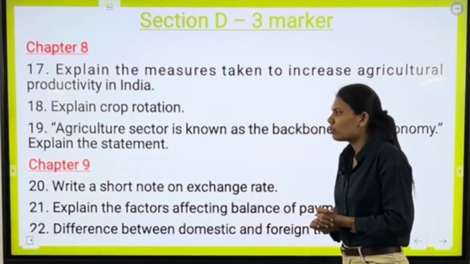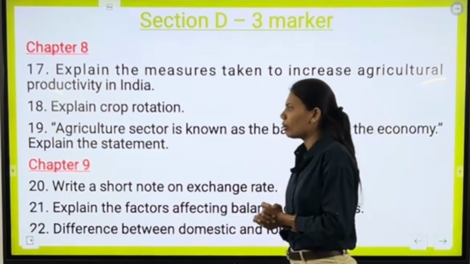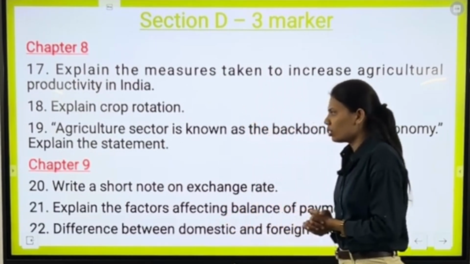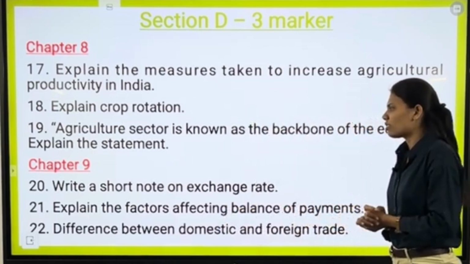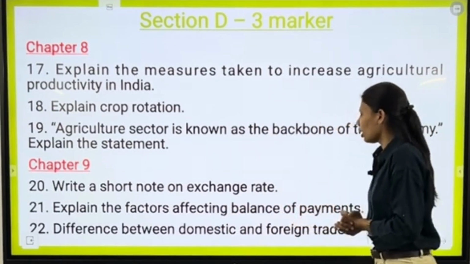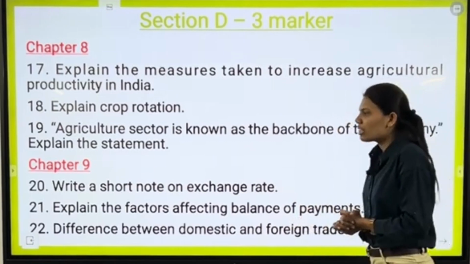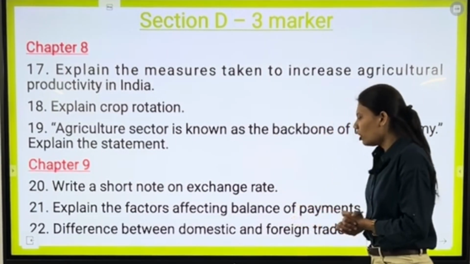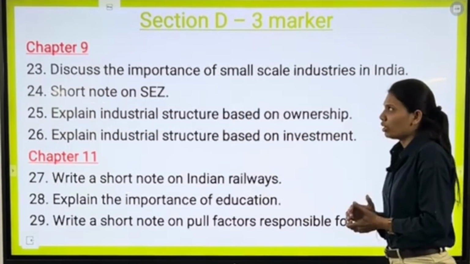Next, we have chapter number 9, and our first question is write a short note on exchange rate. Our next question is explain the factors affecting balance of payment. Our next question is difference between domestic and foreign trade.